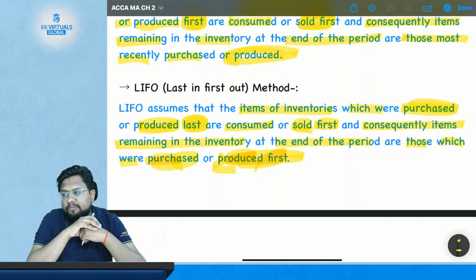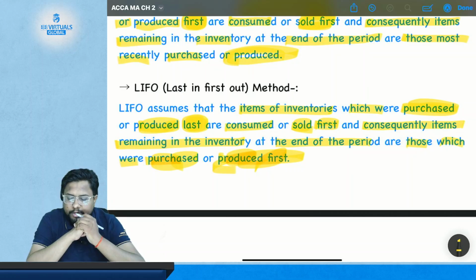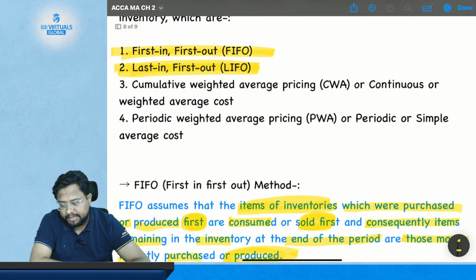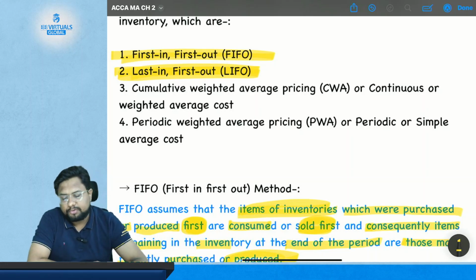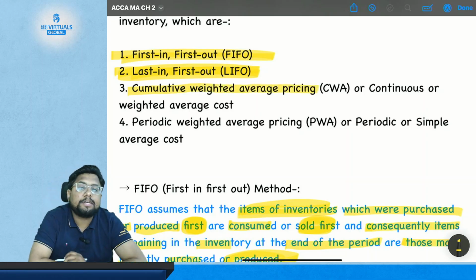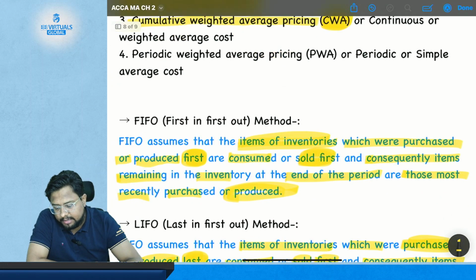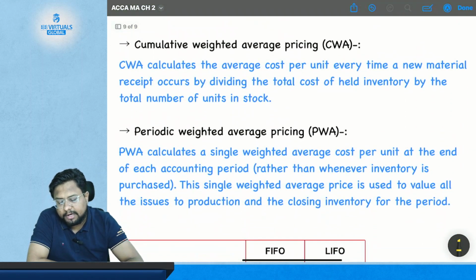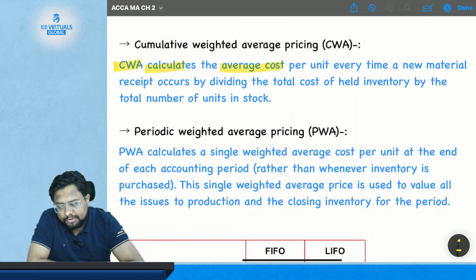So this is LIFO. FIFO is first in, first out, LIFO is last in, first out. Got it? These are the two methods that we have discussed. Now comes the third method, which is cumulative weighted average pricing, also known as CWA in short. Now let's see what cumulative weighted average pricing means. CWA calculates the average cost per unit.